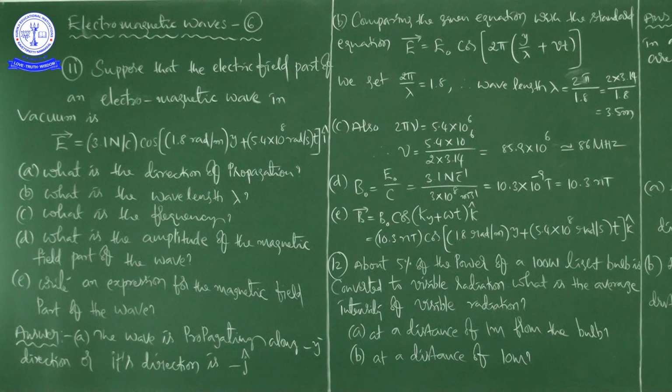Next one, that is E. Write an expression for the magnetic field part of the wave. As I told just before, an electromagnetic wave consists of an oscillating electric field and an oscillating magnetic field perpendicular to each other and also perpendicular to the direction of propagation of the wave.